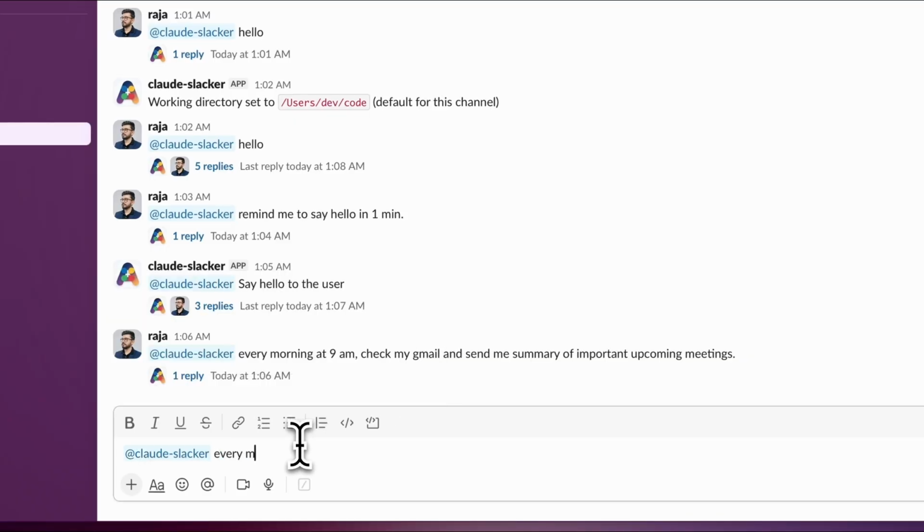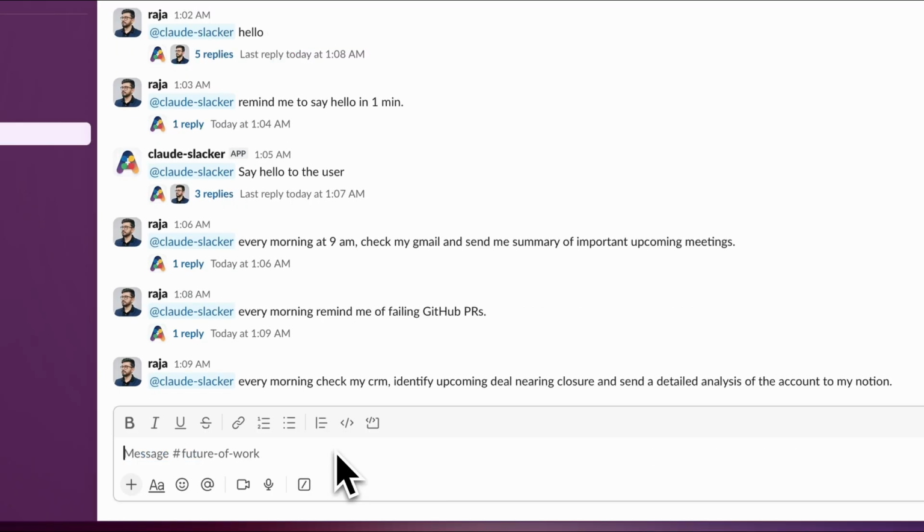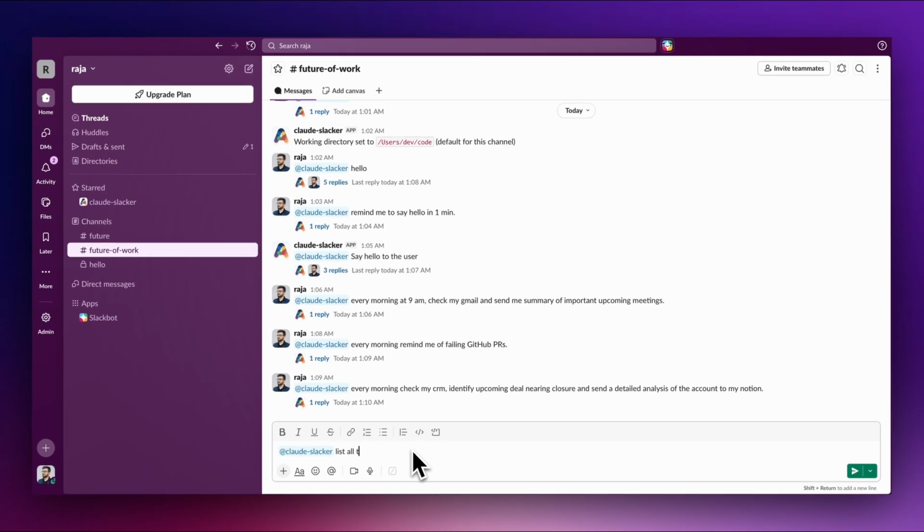Now, based on my workflows, I can specify a few more examples: every morning remind me of all the failing GitHub PRs, provided that I have a GitHub MCP installed on my local instance. And I can also specify some GTM-related prompt, where every morning I ask it to check the CRM, identify the upcoming deals which are nearing closure, and send me a detailed analysis of the accounts in my Notion document. You need to ensure that you have the MCP installed for this to work on your local instance.